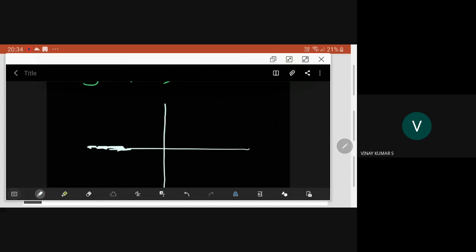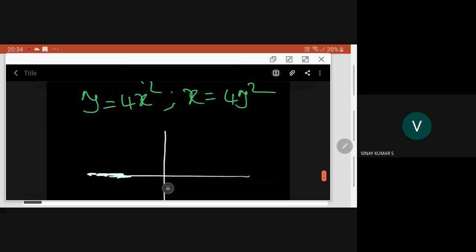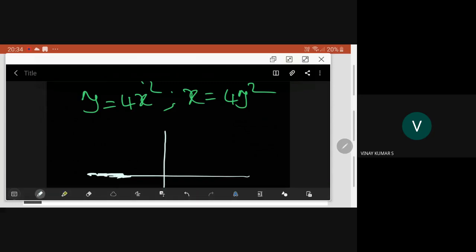Right. So here, first, what is that curve? When I say y is equal to 4x square, y is always positive, so it will be like this. We call this one y is equal to 4x square. Now you have x is equal to 4y square.